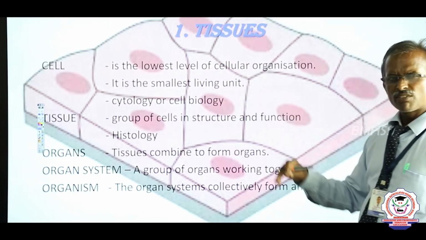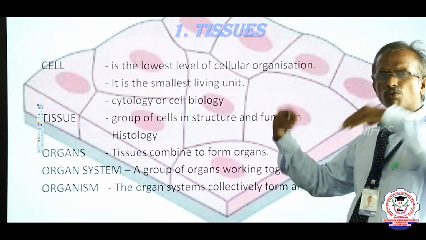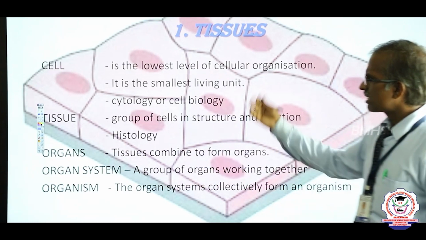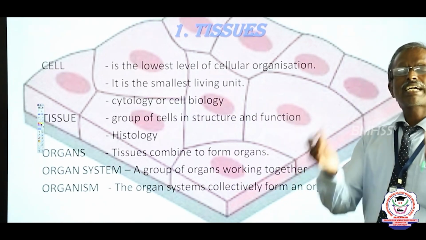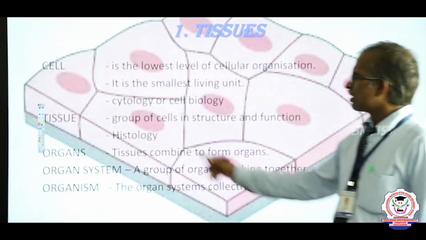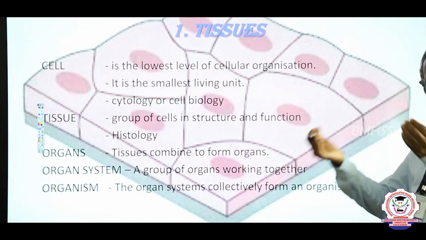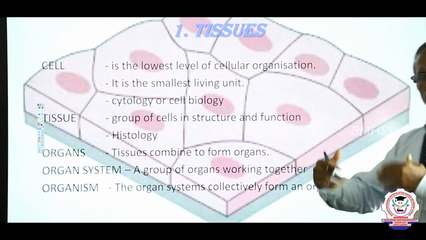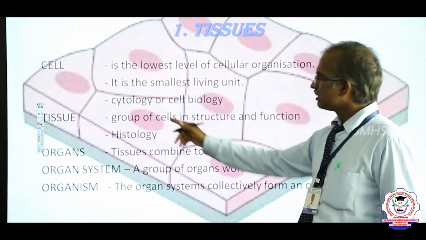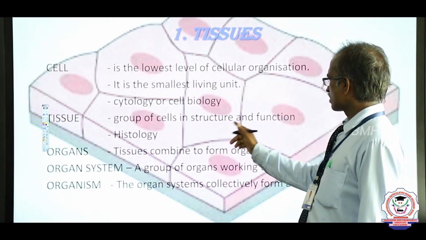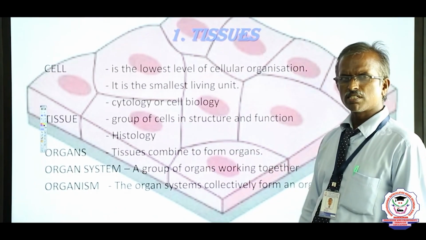In the case of multicellular organisms, the body is made up of several tissues. What is meant by tissue? In simple terms, a collection of cells. A group of cells that are similar structurally and functionally, gathered together and working together to do the same function, are known as tissues. The study of tissue is called histology.